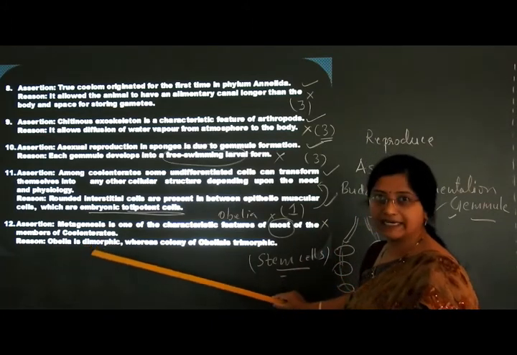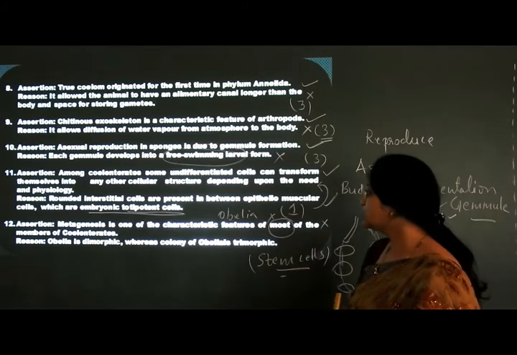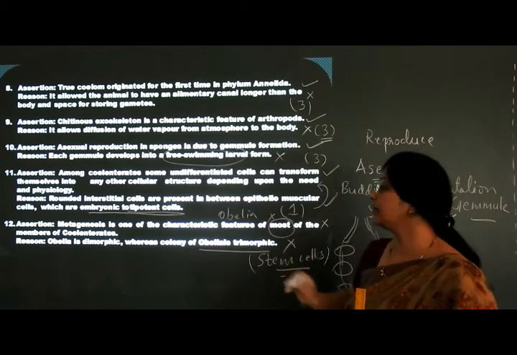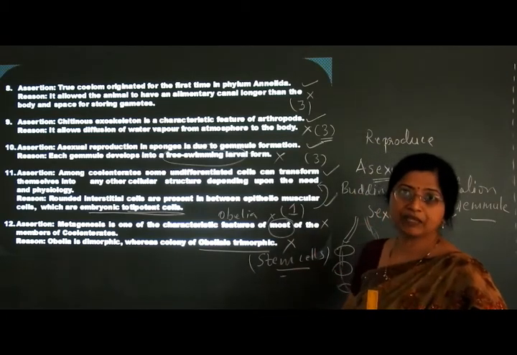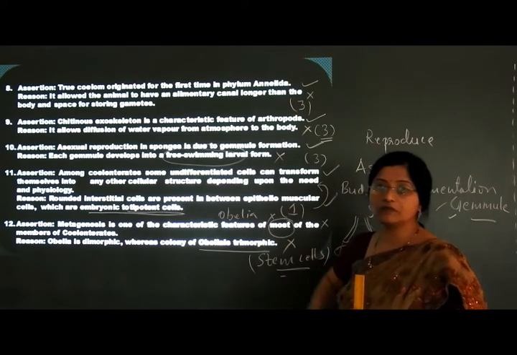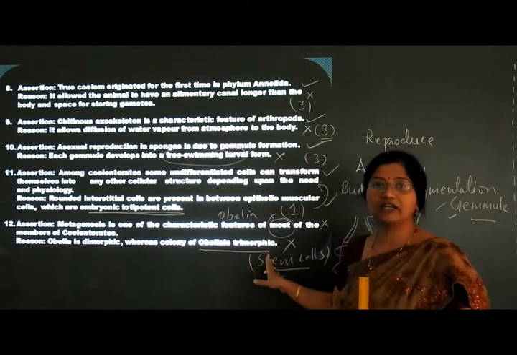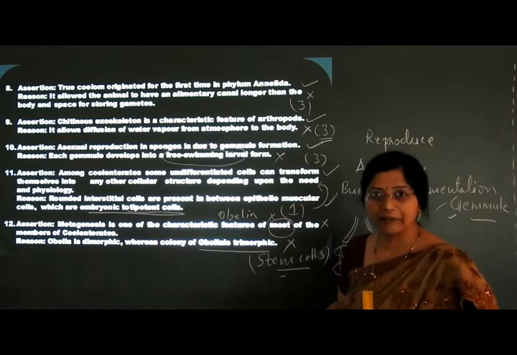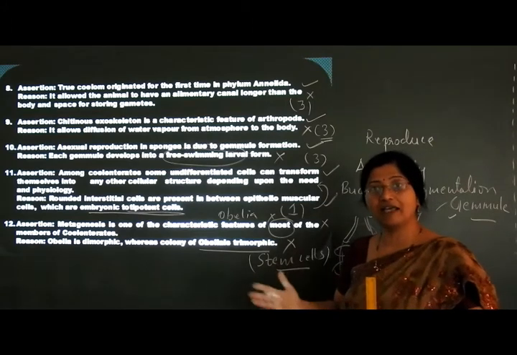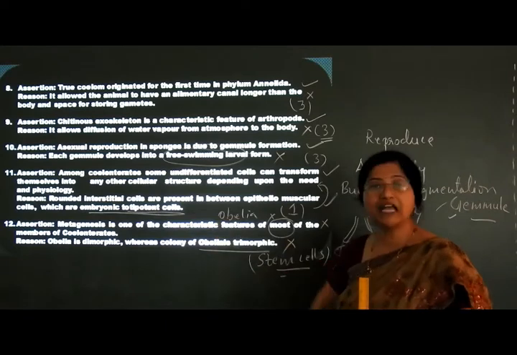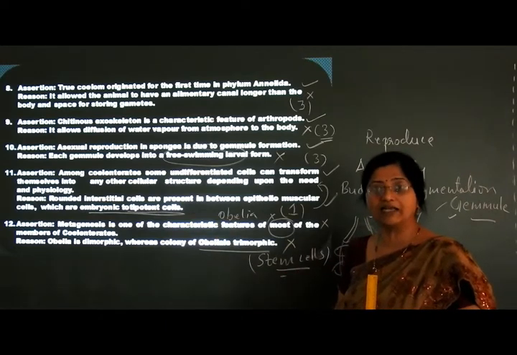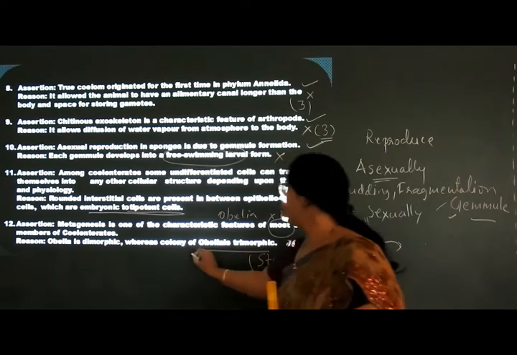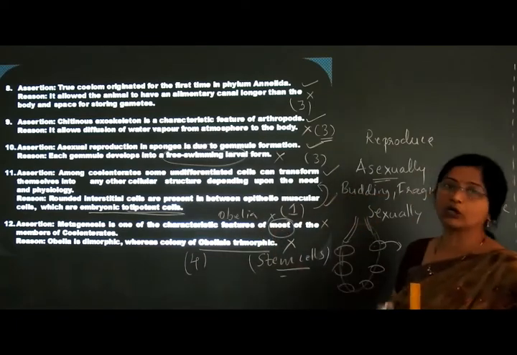Obelia is dimorphic, yes, correct. It has polyp as well as medusa. Whereas the colony of Obelia is trimorphic, this is also a wrong statement. It is not trimorphic, it is dimorphic only. That means it has only two forms, polyp and medusa, not other forms. When it is more than two, we call it polymorphic, like Physalia. Physalia has many zooids. Here there are only two types, polyp and medusa, but not trimorphic. Hence both the statements are wrong. So we have to choose the fourth option. A and R are wrong.